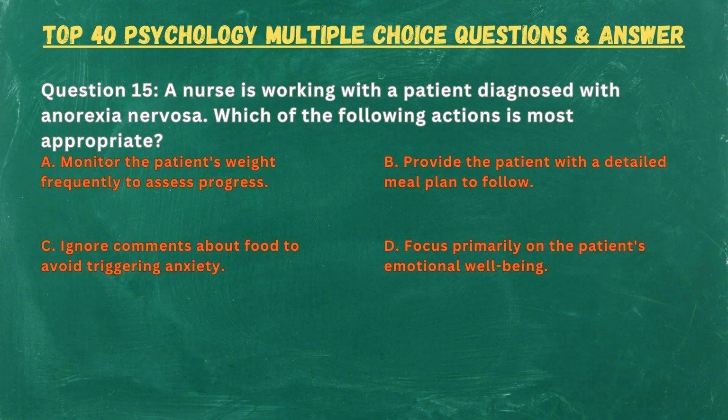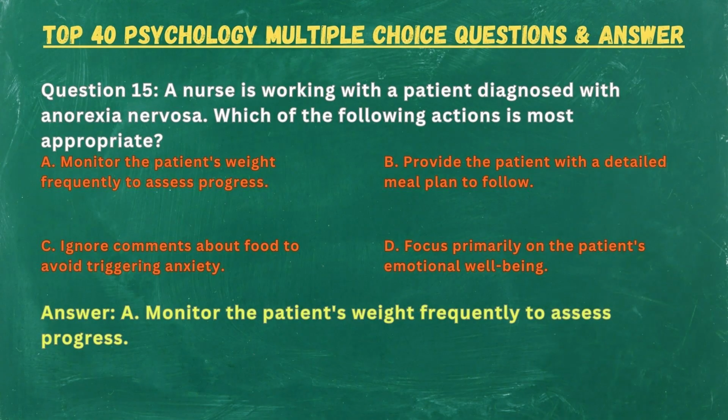Question 15. A nurse is working with a patient diagnosed with anorexia nervosa. Which of the following actions is most appropriate? A. Monitor the patient's weight frequently to assess progress. B. Provide the patient with a detailed meal plan to follow. C. Ignore comments about food to avoid triggering anxiety. D. Focus primarily on the patient's emotional well-being. Answer: A. Monitor the patient's weight frequently to assess progress.